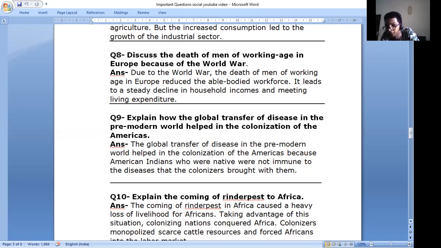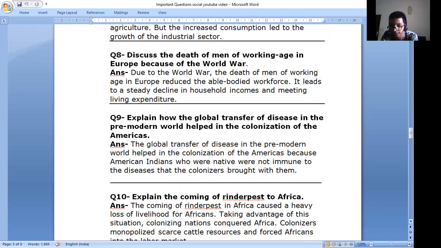The global transfer of disease in the pre-modern world helped the colonization of Americas because American Indians who were native were not immune to the diseases that the colonizers brought with them.